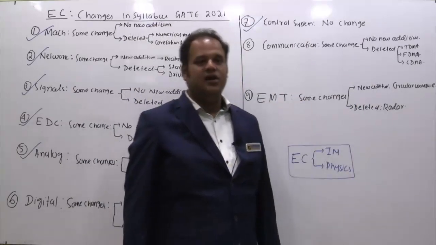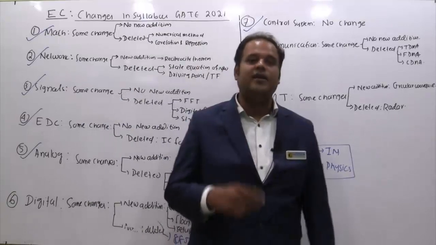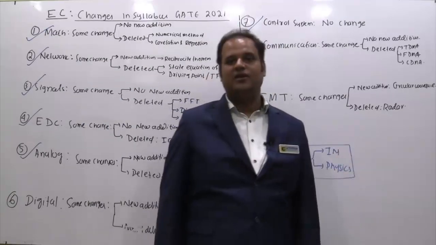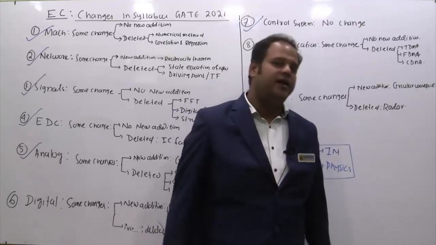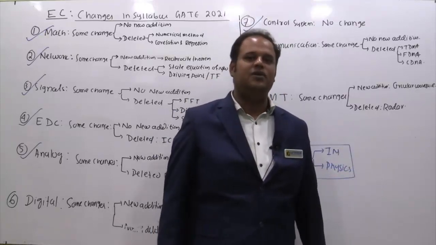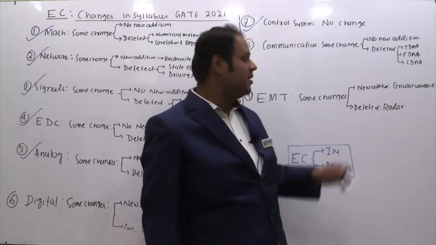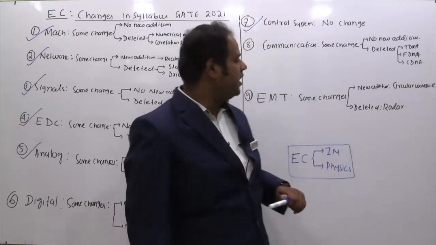So what is added? In the waveguides, we used to learn only the rectangular waveguides. But this year, circular waveguide is also included. Actually, conceptually, circular waveguide and rectangular waveguide are kind of similar. The only thing is that the cylindrical coordinate system will be used, and the equations look a bit complicated compared to the rectangular waveguide.